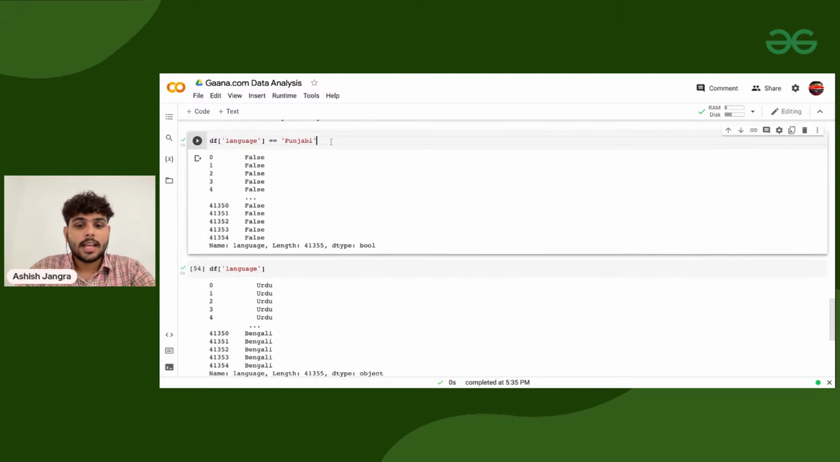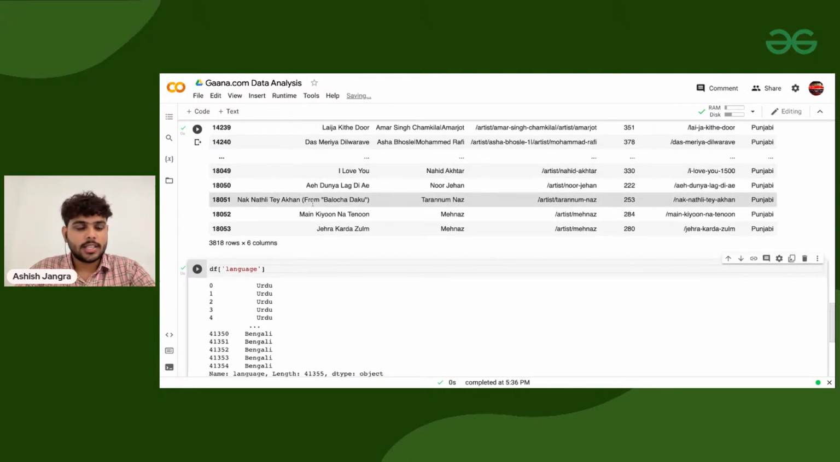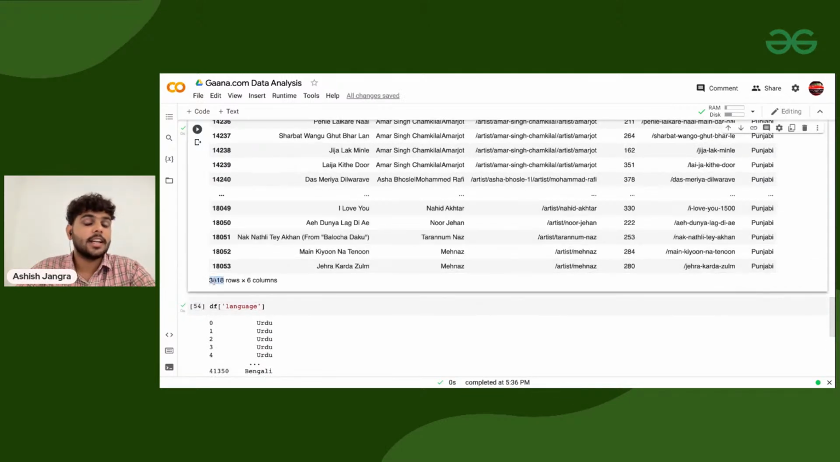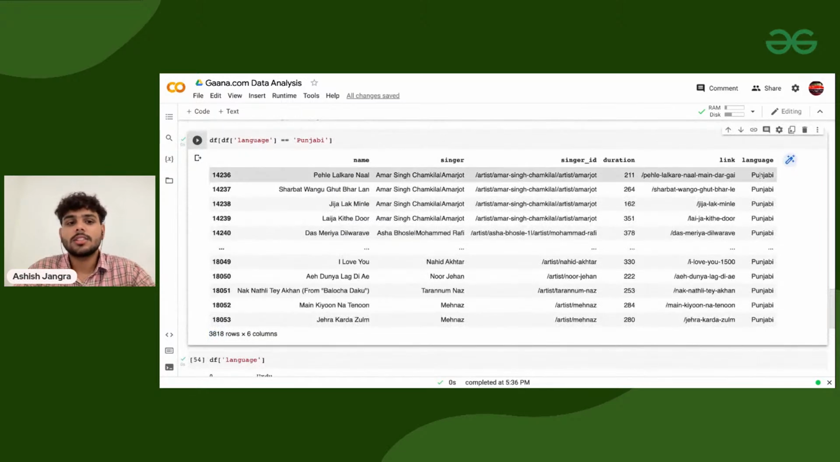execute it, and the whole thing I need to pass to the same data frame. This will give you all the true and false. Wherever it is true, I'm going to display it. So now if I'm executing it, here you can see I have 3818 rows, and they are only the rows where the songs are Punjabi. Sorted. That's how easy it is.